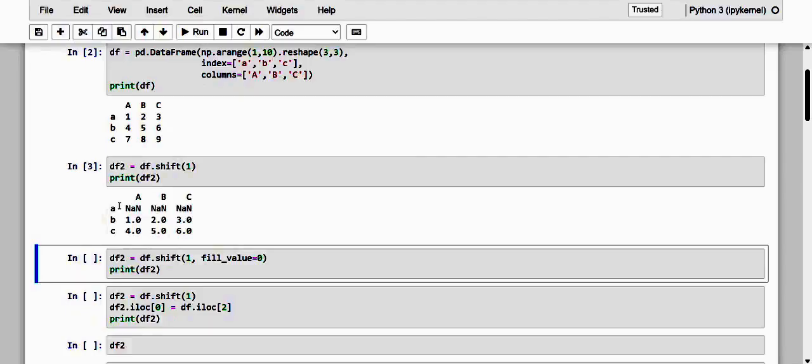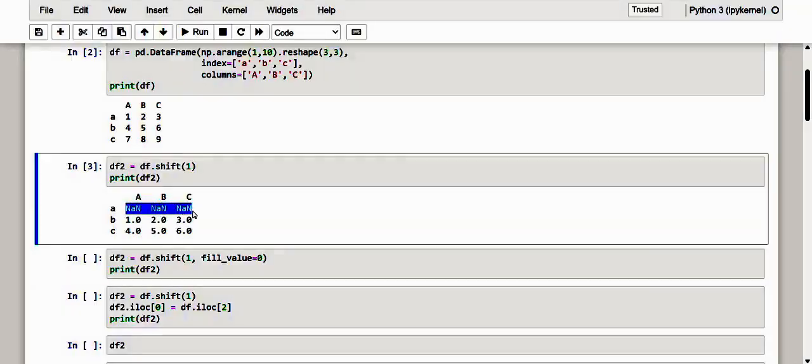See here, this is the exact shifted result, and as we can see, all the values have been translated vertically by one row. The first row has remained empty, and of course NaN is a missing value, while the values that were present in the last row have been lost.